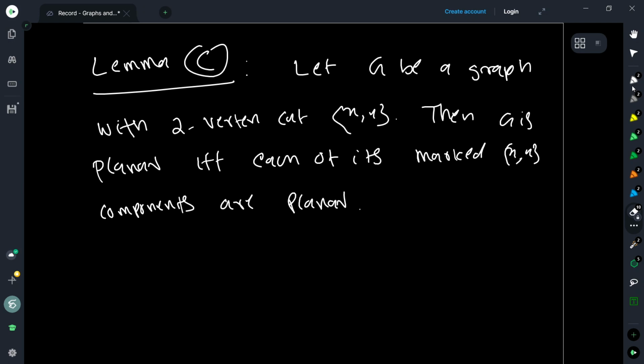Okay. So our third lemma is the following: if G is a graph with a two vertex cut xy, then G is planar if and only if each of its marked xy components are planar. So can somebody tell me why?